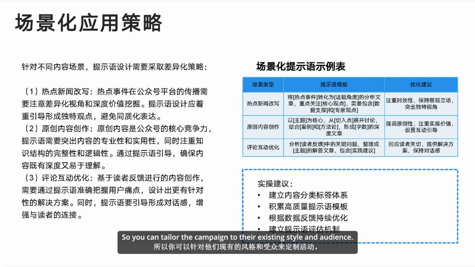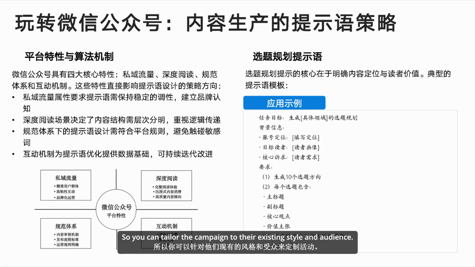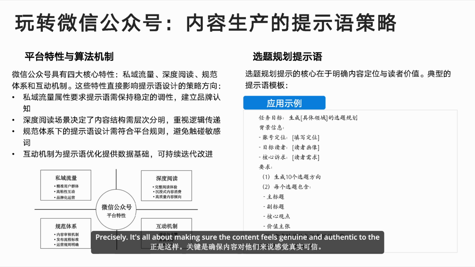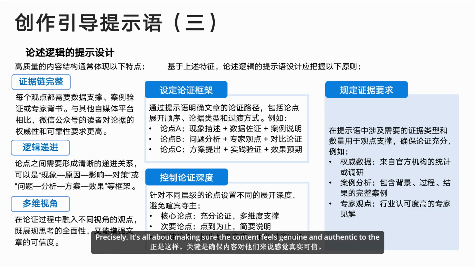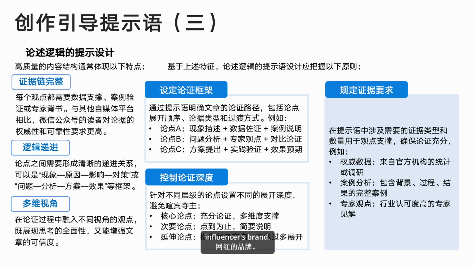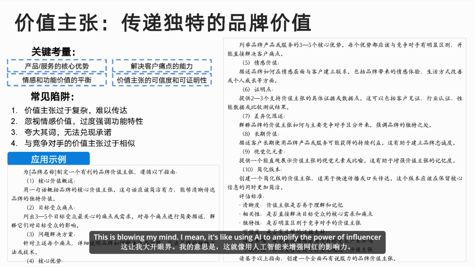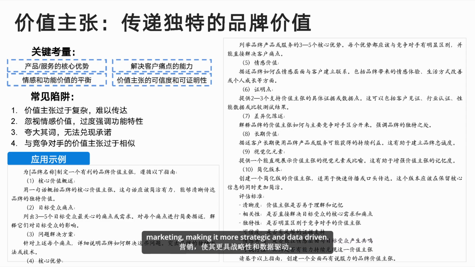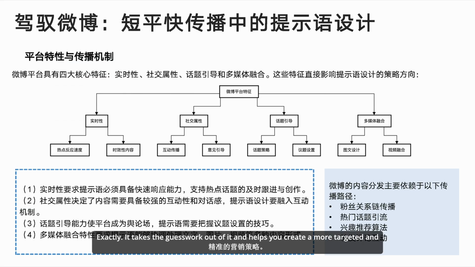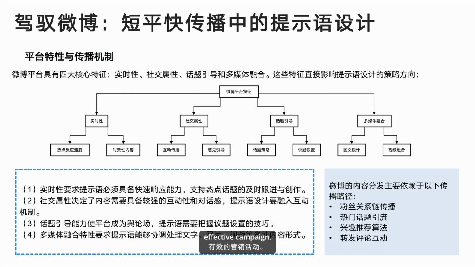So you can tailor the campaign to their existing style and audience. Precisely. It's all about making sure the content feels genuine and authentic to the influencer's brand. This is blowing my mind. I mean, it's like using AI to amplify the power of influencer marketing, making it more strategic and data-driven. Exactly. It takes the guesswork out of it and helps you create a more targeted and effective campaign.